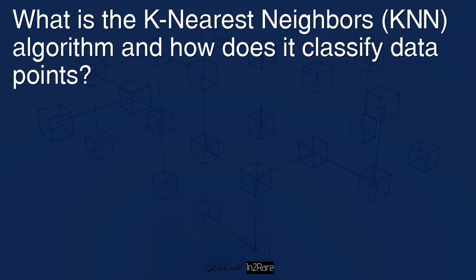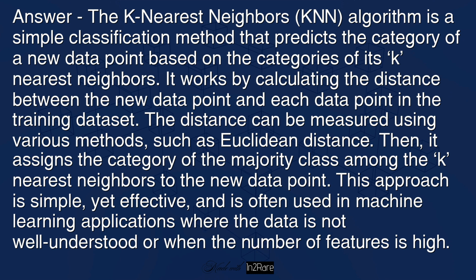What is the k-nearest neighbors KNN algorithm, and how does it classify data points? Answer: the k-nearest neighbors KNN algorithm is a simple classification method that predicts the category of a new data point based on the categories of its k-nearest neighbors. It works by calculating the distance between the new data point and each data point in the training dataset. The distance can be measured using various methods such as Euclidean distance. Then it assigns the category of the majority class among the k-nearest neighbors to the new data point.